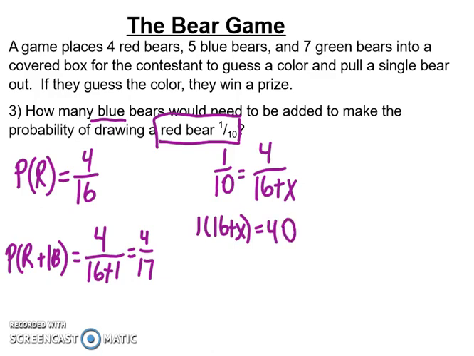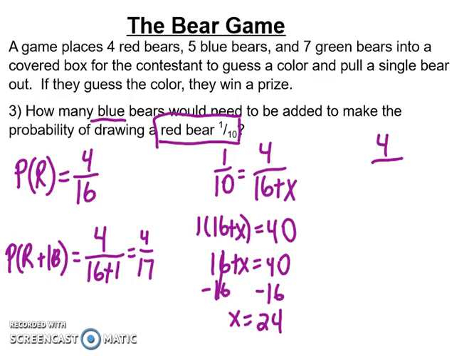Now when I distribute 1, that just gives me 16 plus x equals 40. So I subtract 16 from both sides, and that I will get x to be 24. So if I think back here, 4 over 16 plus 24, 4 over 40, well, that's 1/10. So that's how it's a little bit different than the other problems.